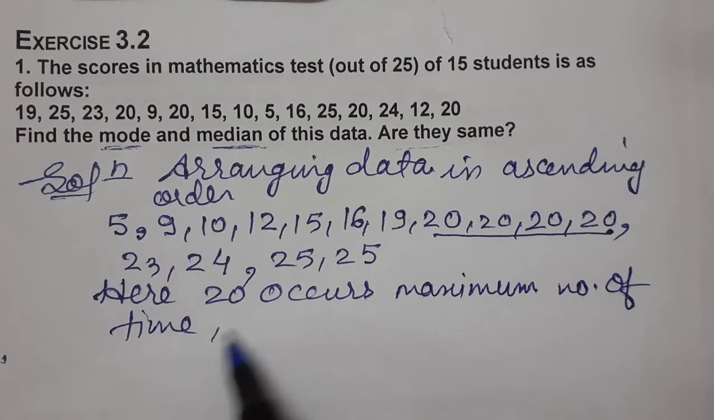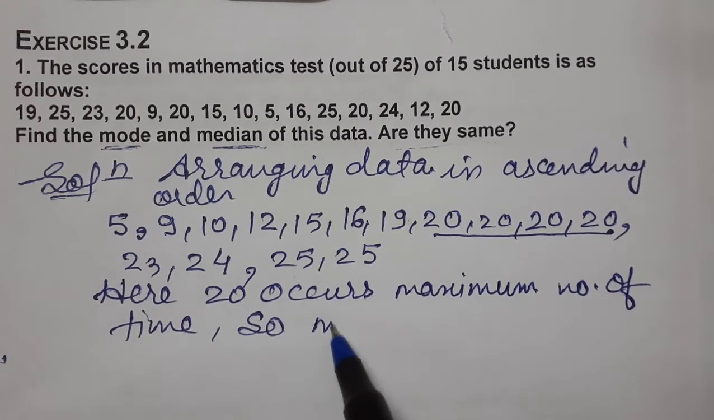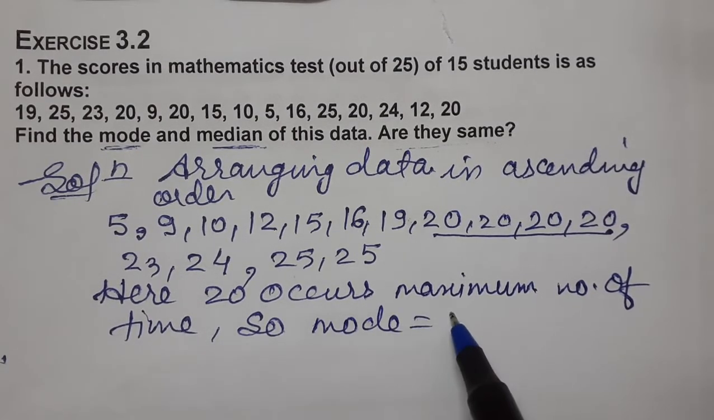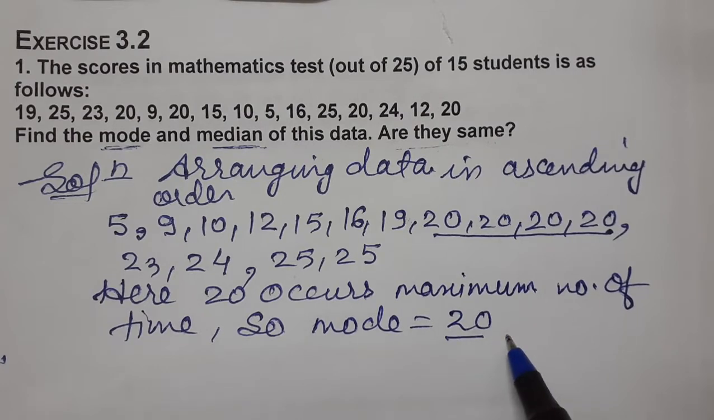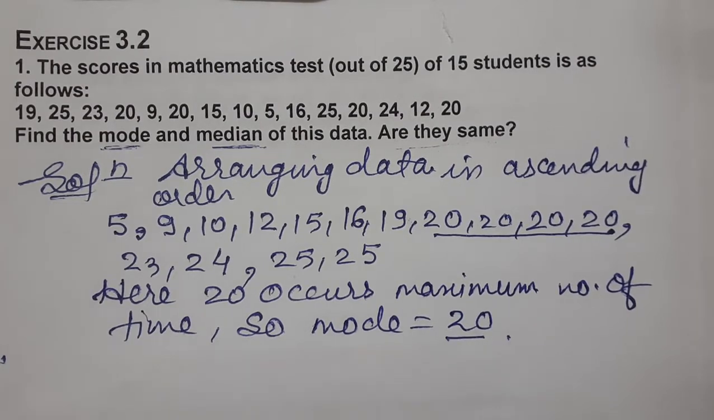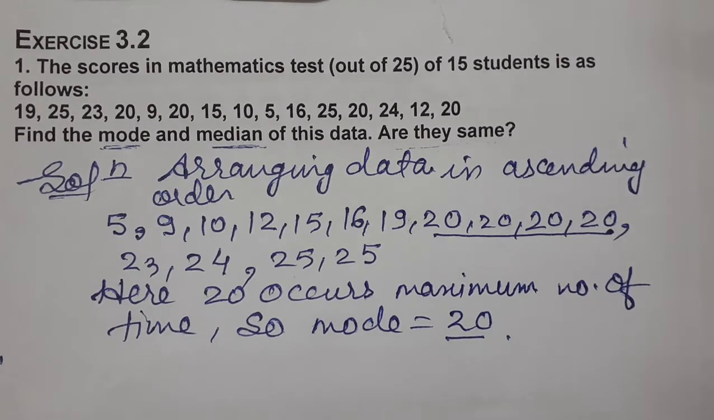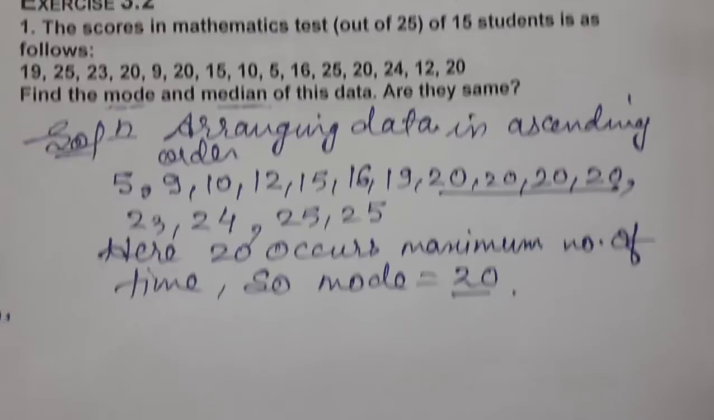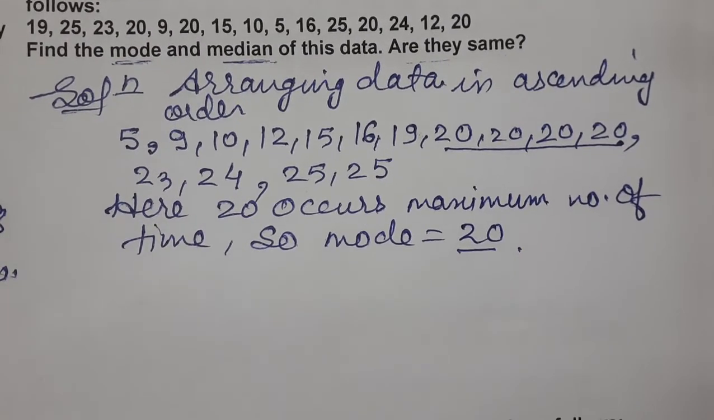So therefore mode is 20. The data which occurs maximum number of times is mode. So clear mode. Now comes to median. Median means the middlemost observation is called median. Middlemost. So we have already arranged the data.